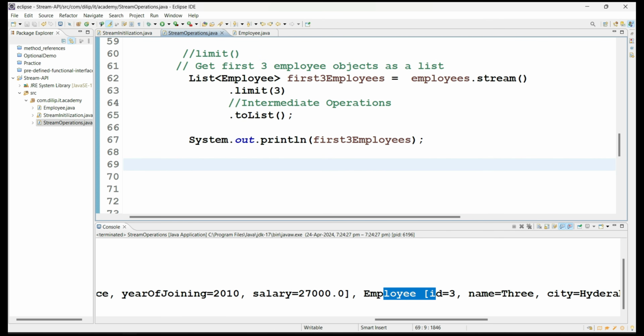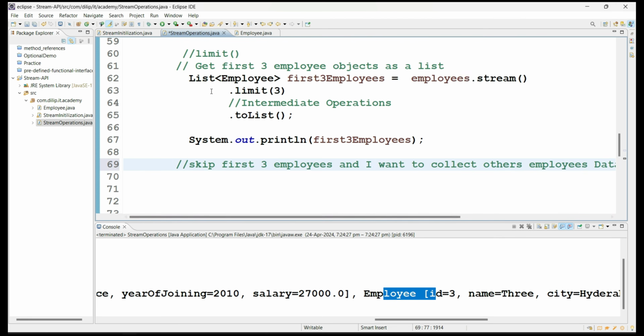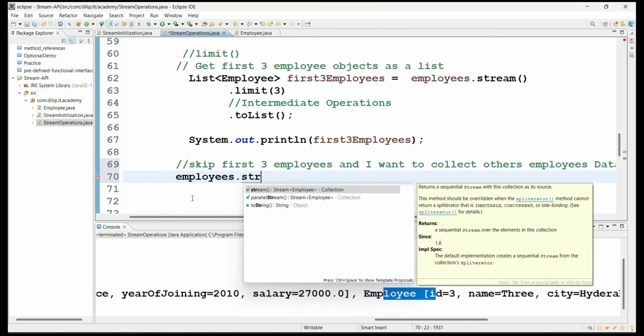Fine. Now let's move to one more method with respect to the requirement. For example, now I want to skip the first 3 employees and collect the other employees' data. So what do I have to do? In the previous operation you collected the first 3, but in the current operation I want to skip the first 3 employee objects. That means I have to get the remaining employee objects instead of 6, 7, 3. So the same kind of operation: first you have the employees object, and from that you create a stream object.